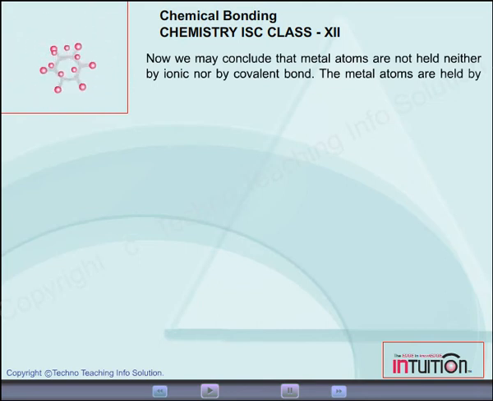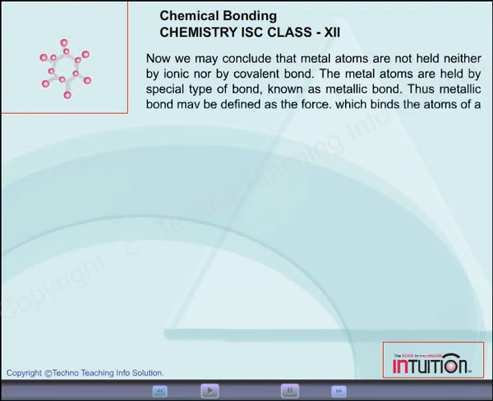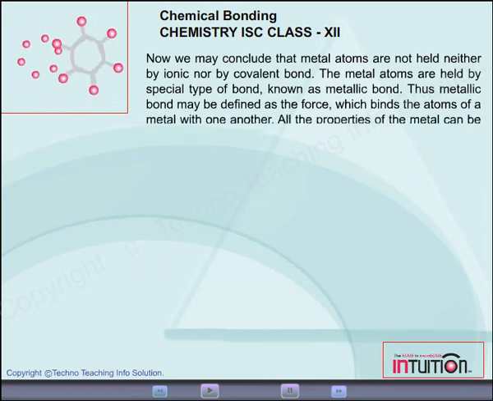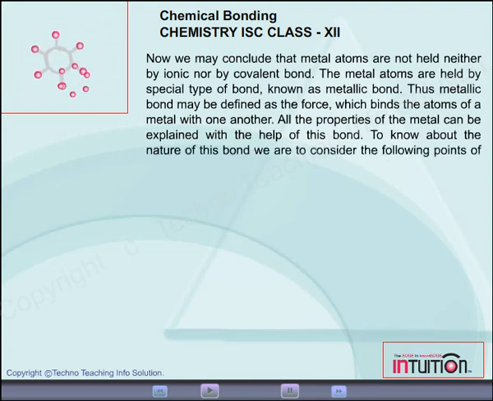The metal atoms are held by a special type of bond known as metallic bond. Thus, metallic bond may be defined as the force which binds the atoms of a metal with one another. All the properties of the metal can be explained with the help of this bond. To know about the nature of this bond, we are to consider the following points of the metal.